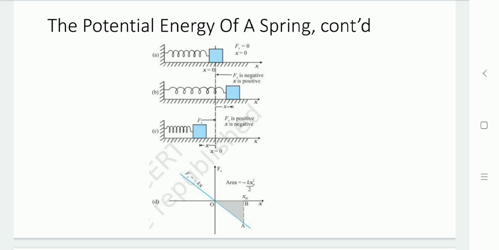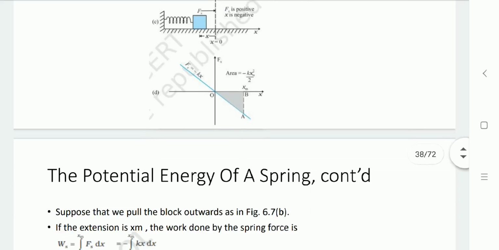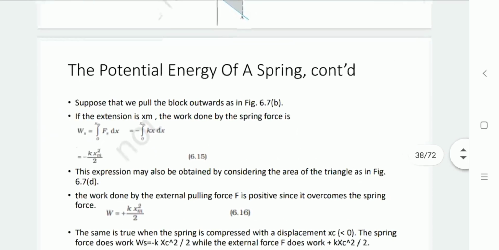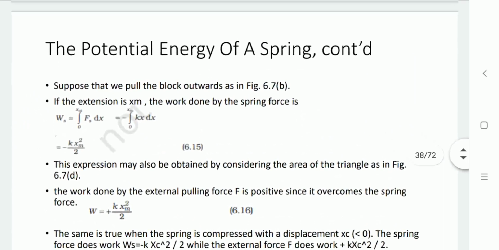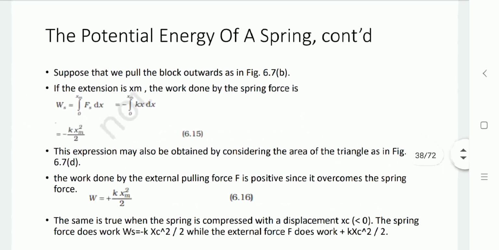Now, if we pull the block outward, we can say that positive displacement is there. So let us define its equation. If the extension is xm, then the work done is Ws equal to the integration of Fs dx with the limit 0 to xm.